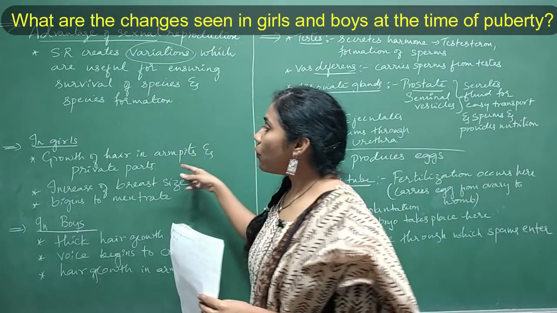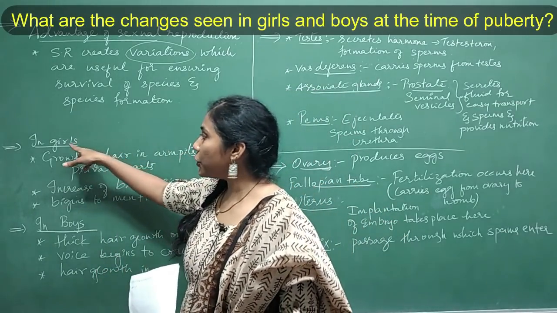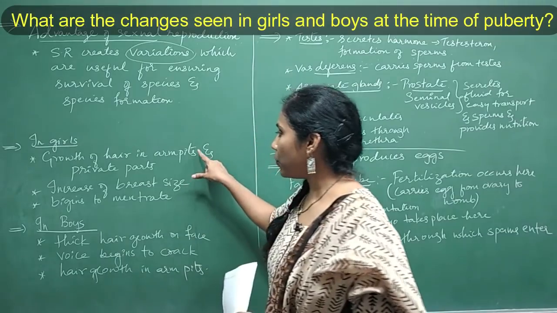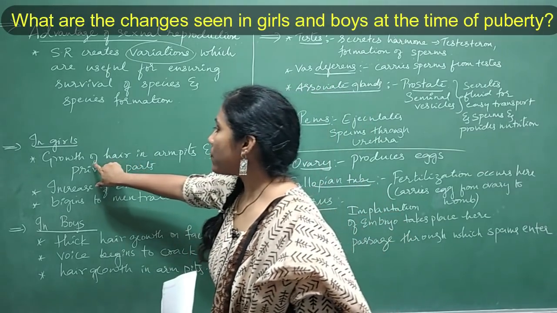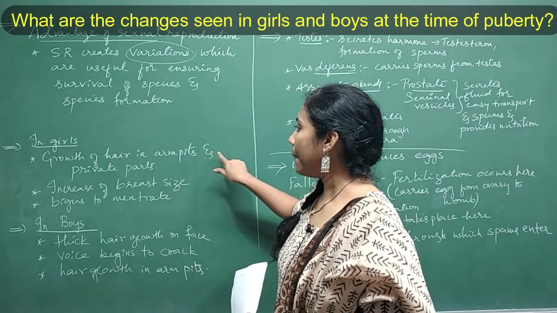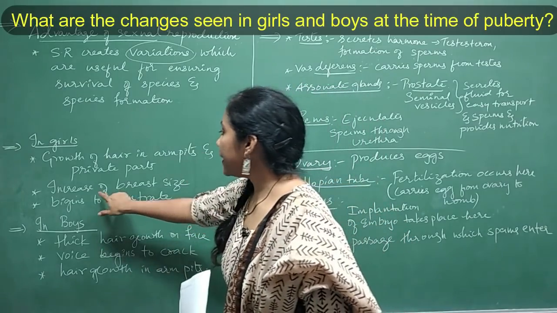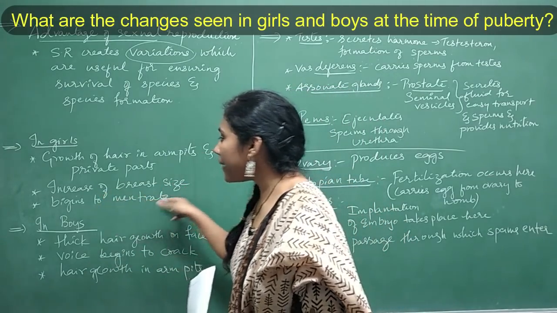Fine. So what changes you observe during puberty in girls? Say you can observe these points. First one is growth of hair in armpits and private parts. Increase of breast size, begins to menstruate.